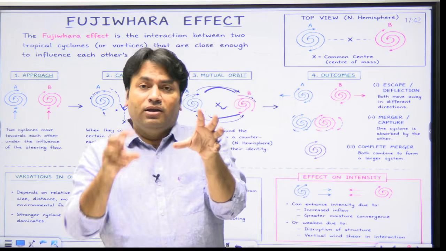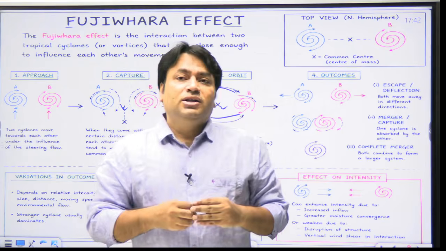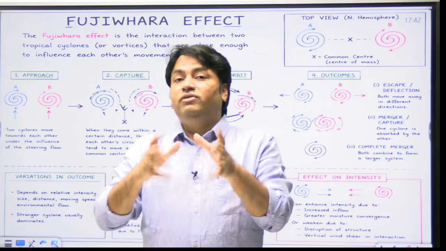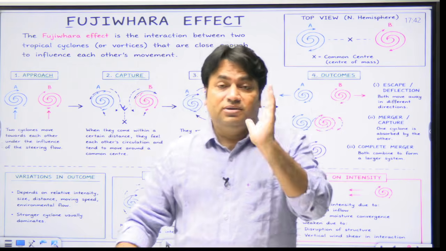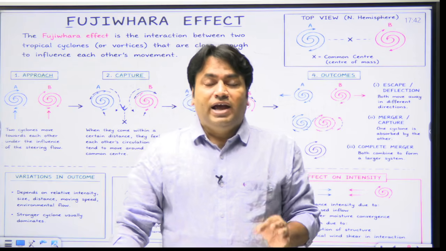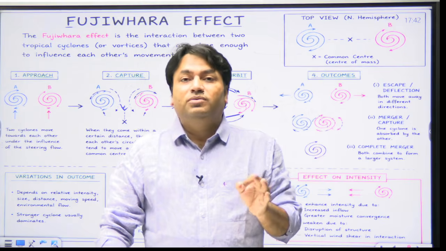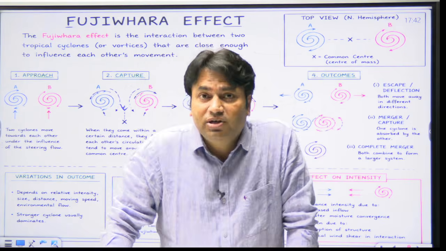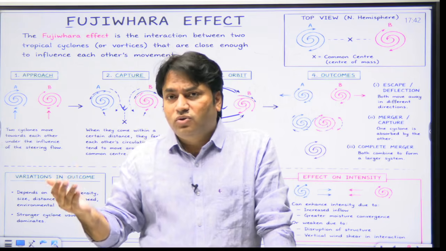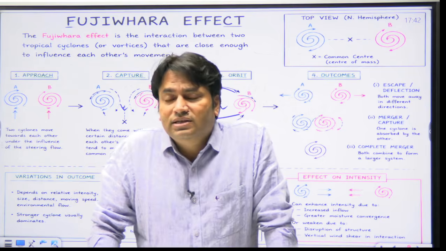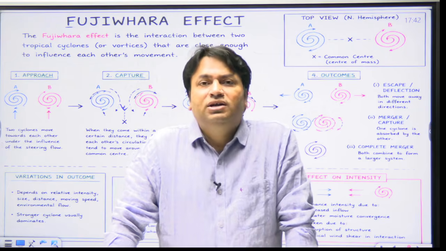So here the most important point is that the stronger cyclone may dominate the interaction, and eventually the stronger cyclone will absorb the weaker system. That is the most important point. And the Indian Meteorological Department has research also. The IMD has researches also on interacting storms over Indian seas, as documented changes in cyclone tracks associated with binary vortex interaction.